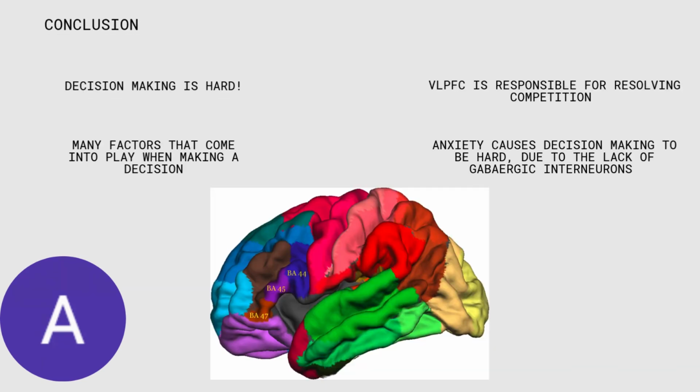In conclusion, decision making is very hard. There are so many factors that come into play when making a decision, but in this study, it is found that the VLPFC is responsible for resolving competition and making a decision. But in anxiety, it causes decision making to be a lot harder due to the lack of GABAergic interneurons.